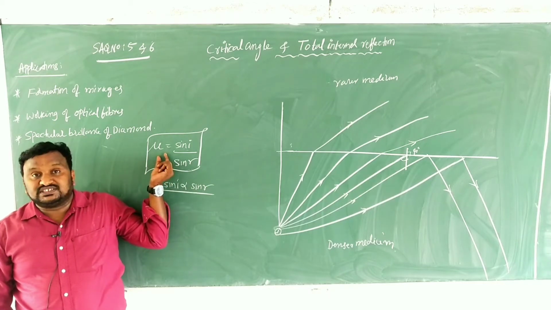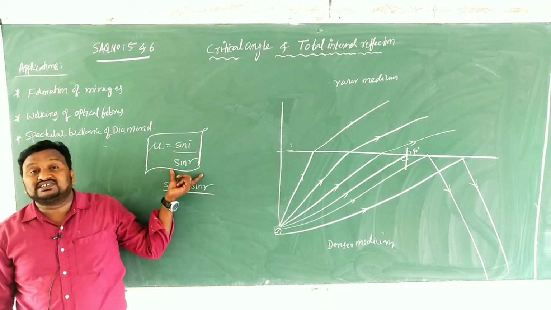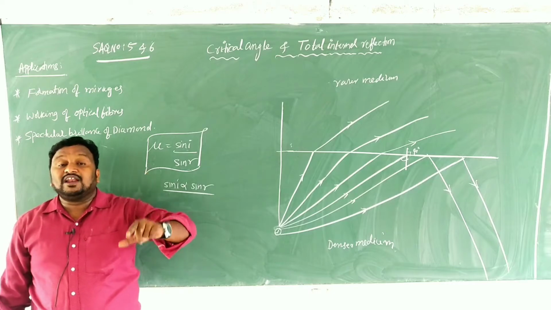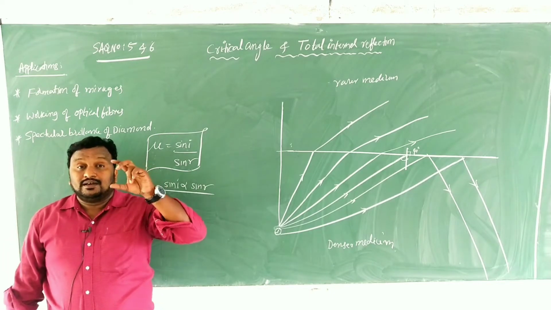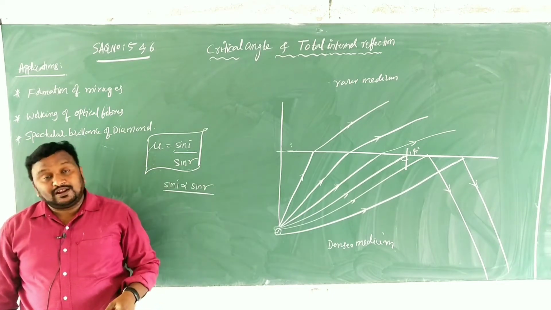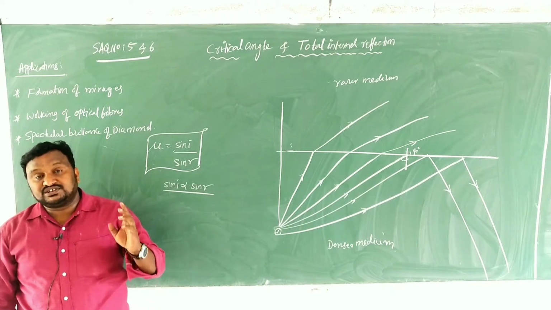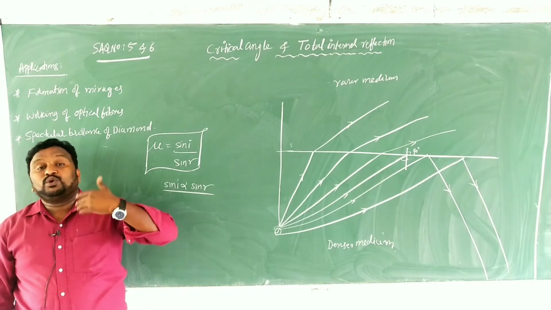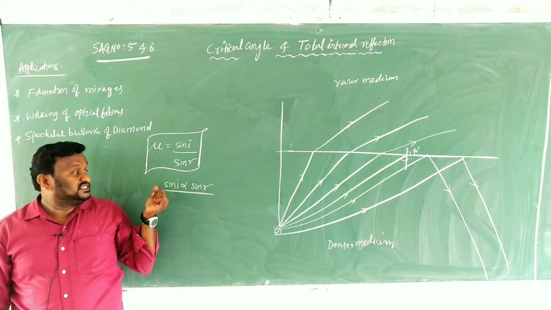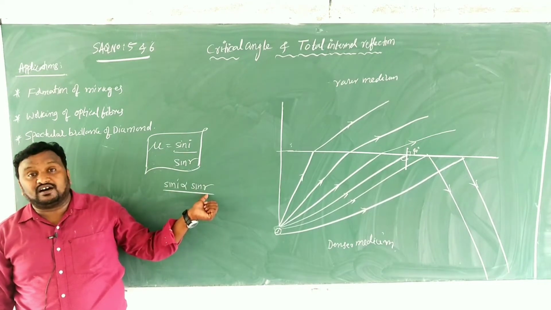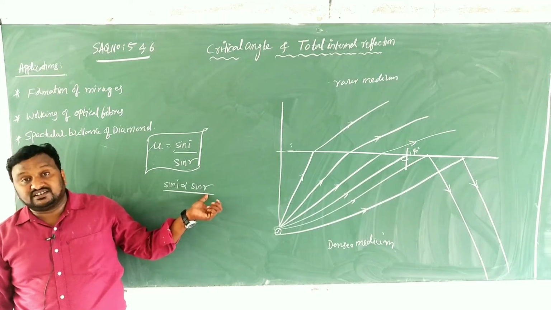When mu is constant, the ratio of these two must always be a constant, and that constant value must be equal to the refractive index of the particular medium. It is a constant value. Then when mu is constant, what relation do we write? Sin I is proportional to sin R.